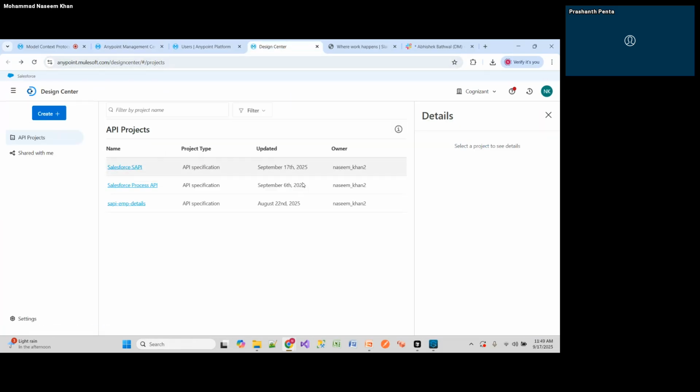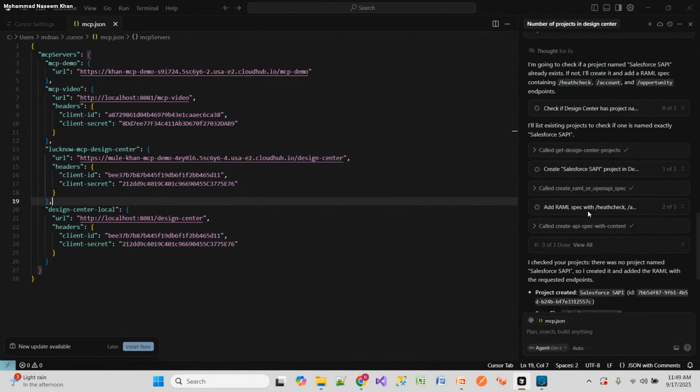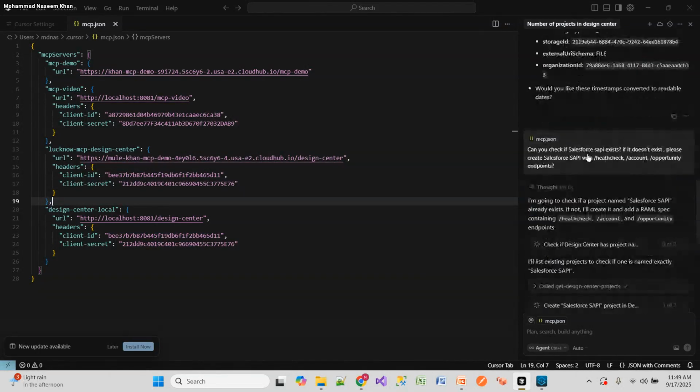See, the LLM works on the inputs you provide. Based on that, it will act. Like I have provided, okay, can you please create this with proper endpoints.